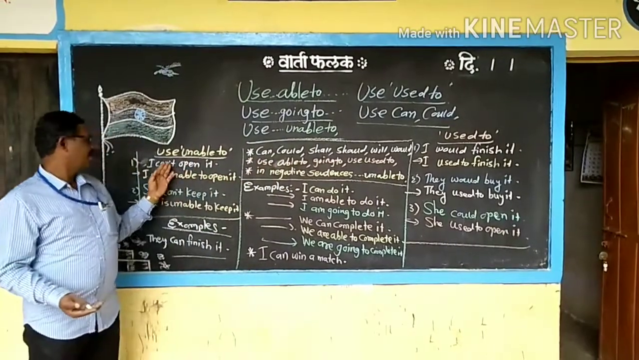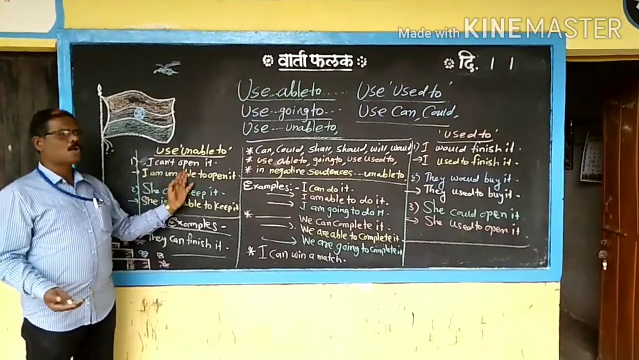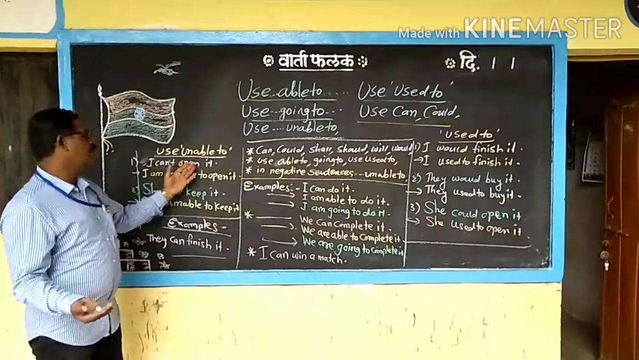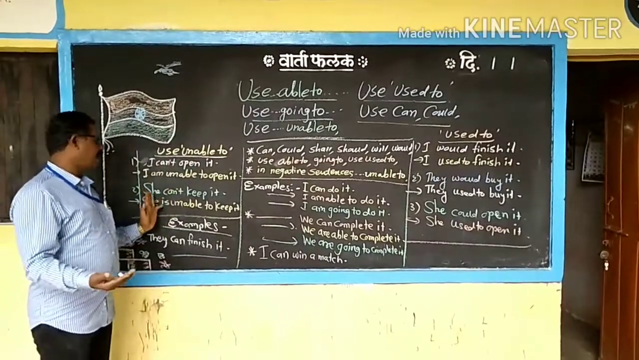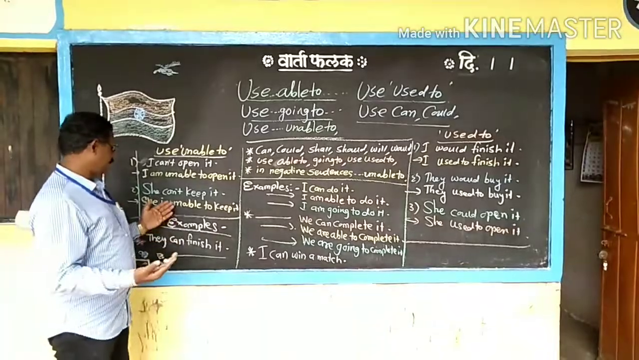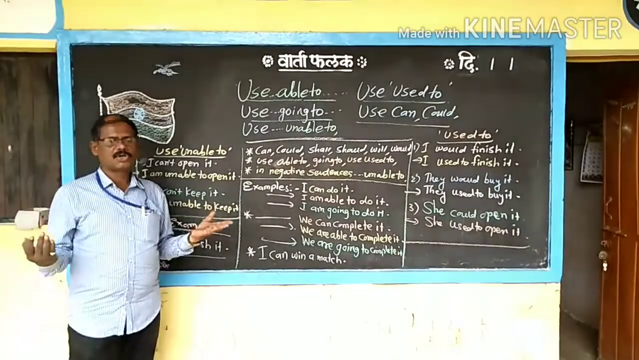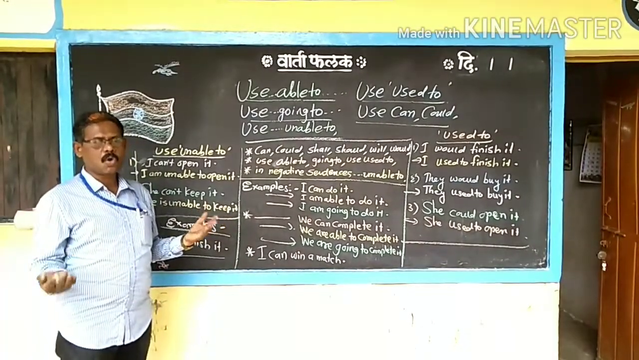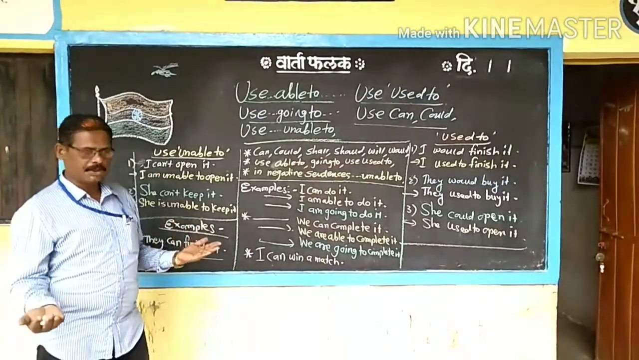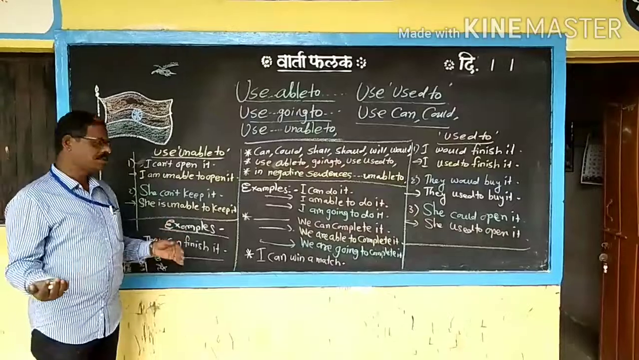Unable to. Use unable to. I can't open it. I am unable to open it. I can't keep it. I am unable to keep it. If don't, can't, shan't, won't, examples like this are there, we are using unable to. And a lot of examples we can do for practice.